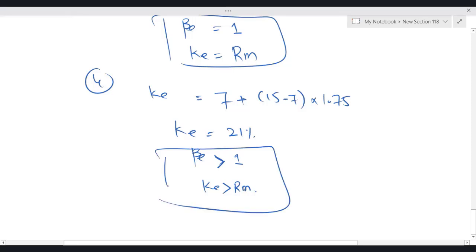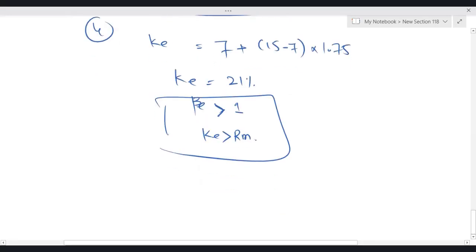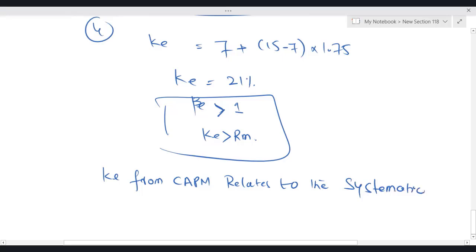Now, a very important point is KE from the capital asset pricing model relates to the equity beta. So simply, KE from CAPM relates to the systematic risk of investment, which we have seen.